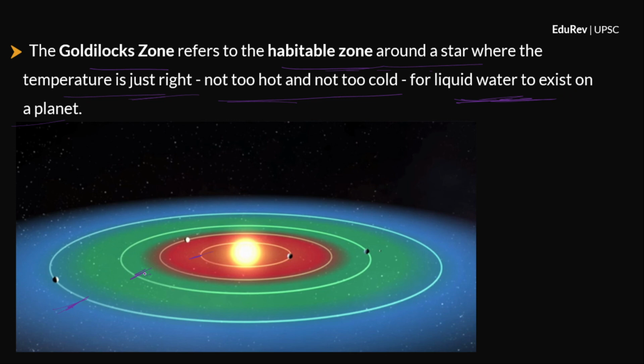So, the green zone here represents the Goldilocks zone, where the planet is at the right distance from the star and the temperature on the planet is just right. It is not too hot or too cold, and the temperature is perfect for liquid water to exist on the planet. So, that is the concept of the Goldilocks zone.